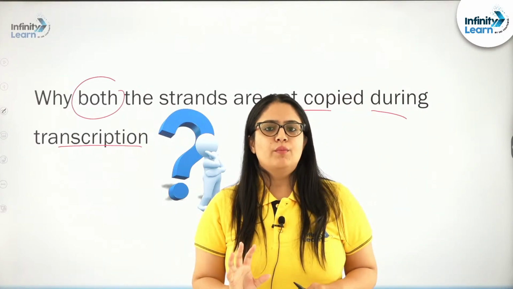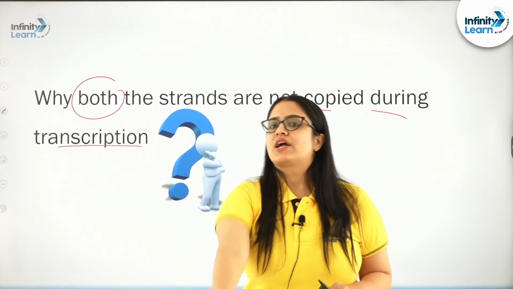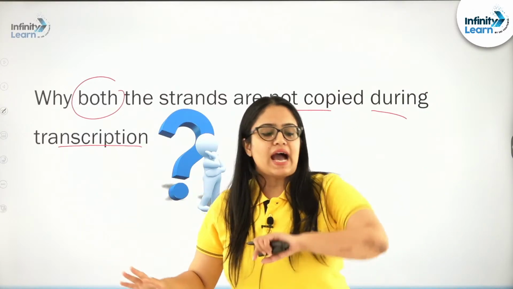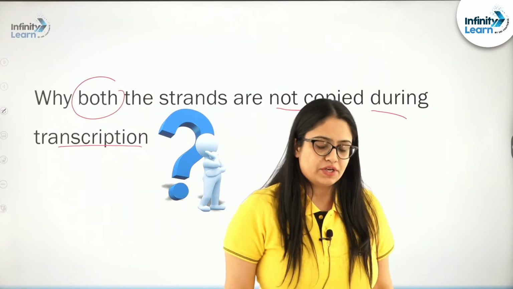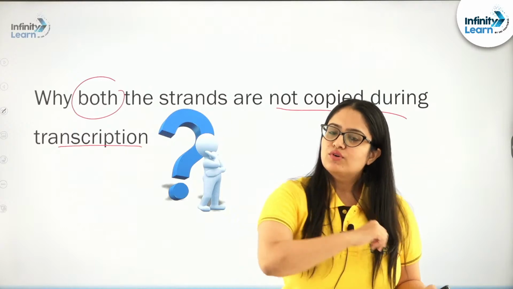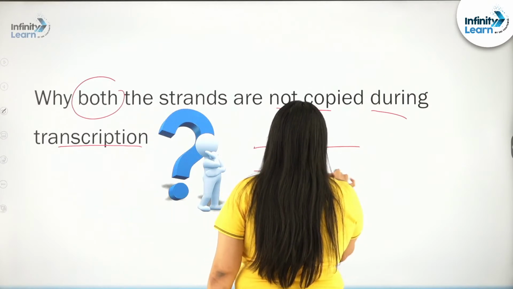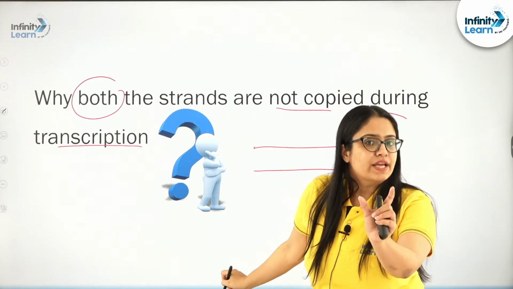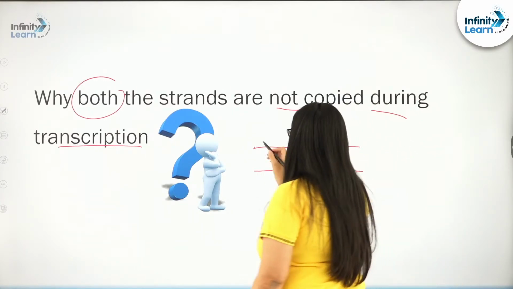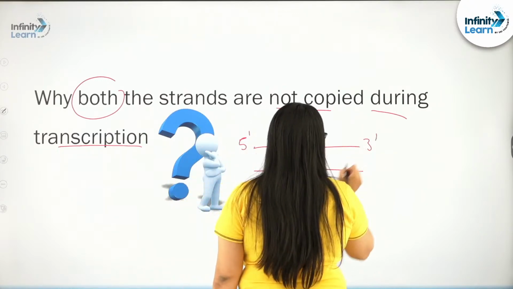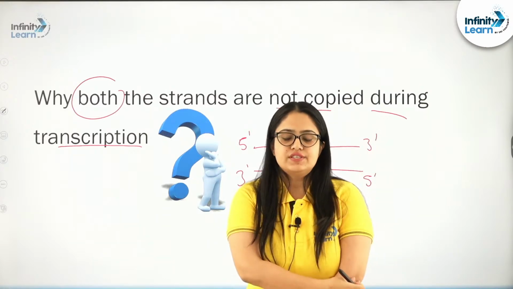For a moment, let us consider what if both the strands participate? From this point, I will take you to an explanation of why only one strand participates. So, for now, let us consider that both the strands are participating. See students, these are the two strands of that segment of DNA which is participating in the transcription process. Let me mark it 5 dash, 3 dash, 3 dash and 5 dash. So, these are the two strands of the segment of DNA.